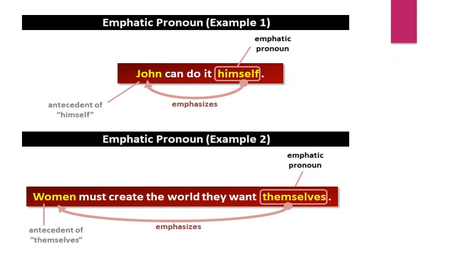John can do it himself. If I say John, means his emphasis is that he can do it himself, means he doesn't need anyone's help. So if you will remove himself, it will not affect the sense of the sentence John can do it. If you say John can do it, that makes the sense very clear. If you remove himself, hope it is very clear to you.